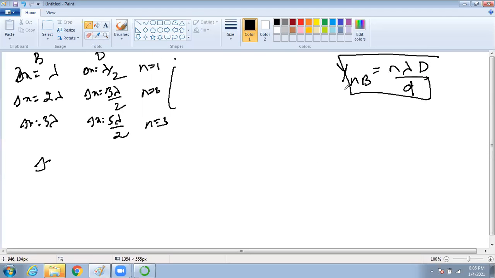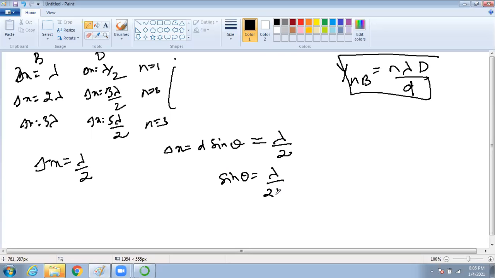We'll complete the class in another 5 minutes, because too much bombarding. So delta x is lambda by 2. What is delta x? Delta x is d sine theta. So d sine theta equal to lambda by 2, then sine theta will be lambda by 2d. For bright, sine theta was lambda by d.